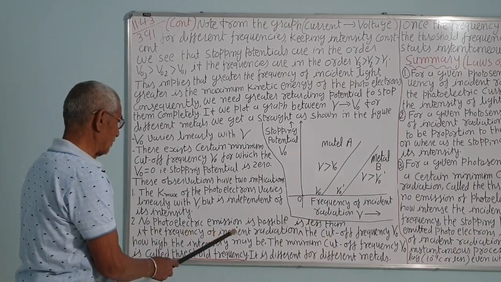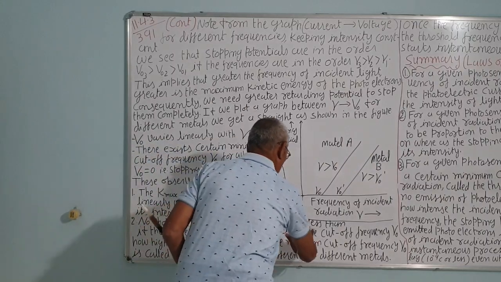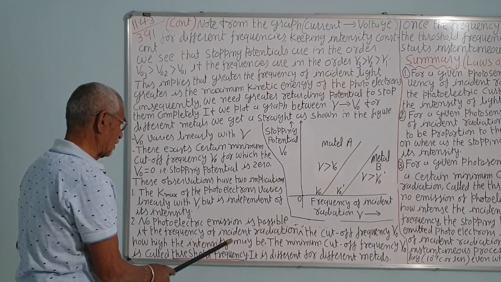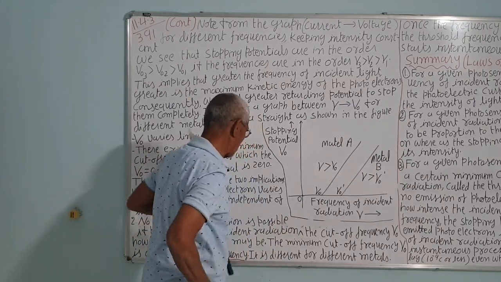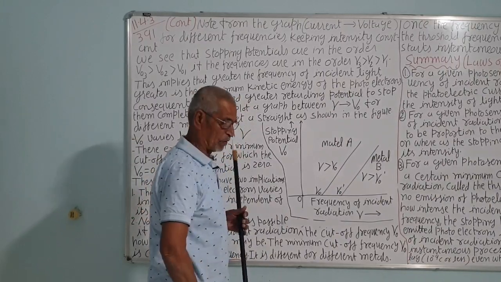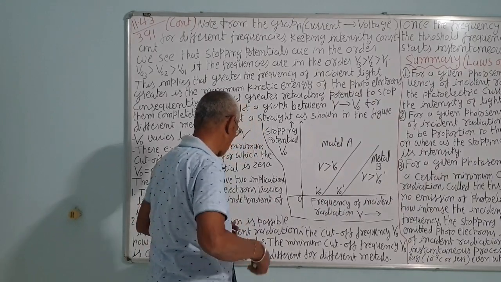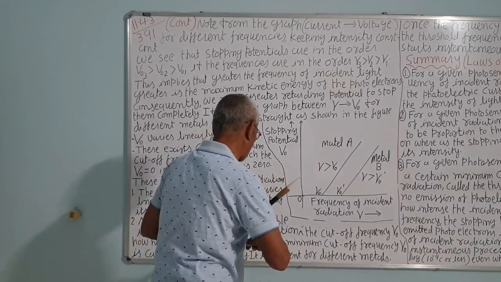No photoelectric emission is possible if the frequency is less than the certain minimum. If the frequency of incident radiation is less than the certain minimum frequency, called the cutoff frequency or threshold frequency, we call it a threshold frequency.